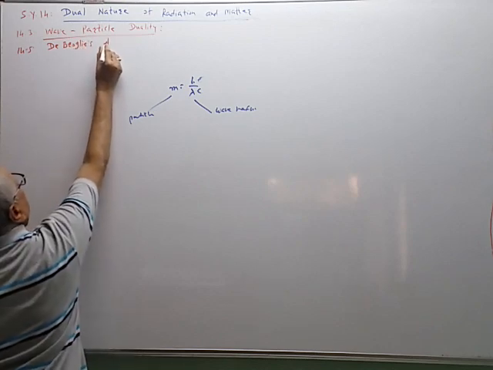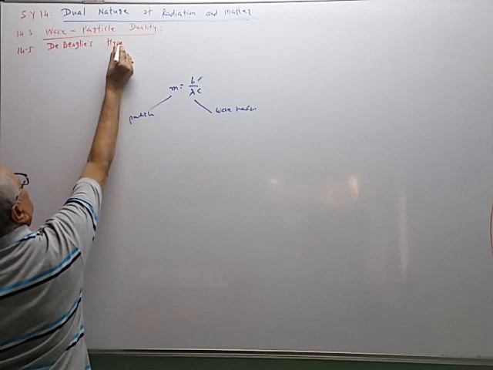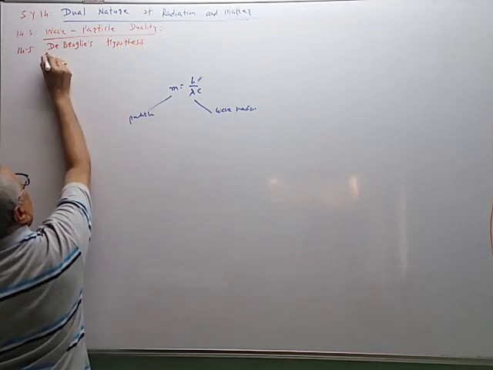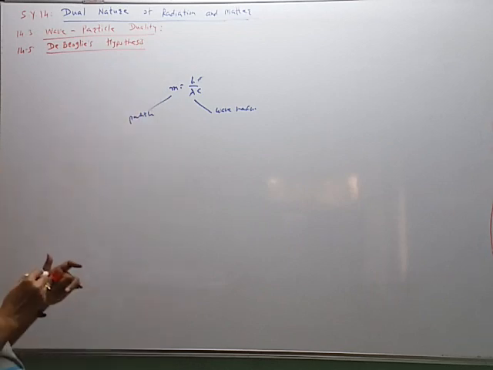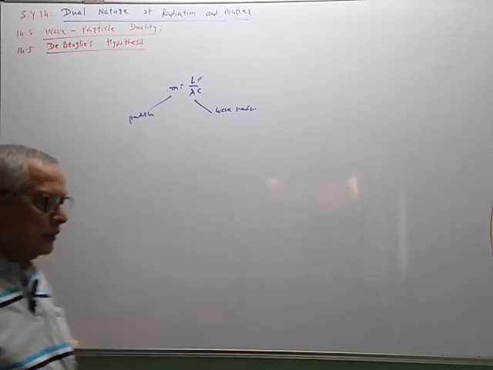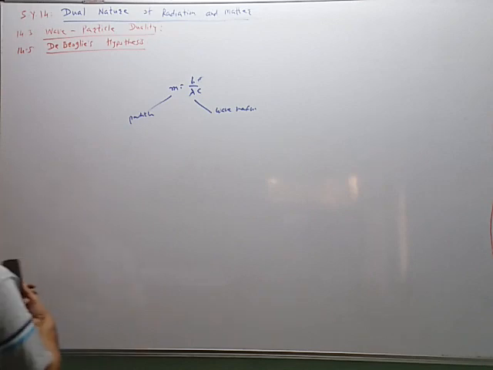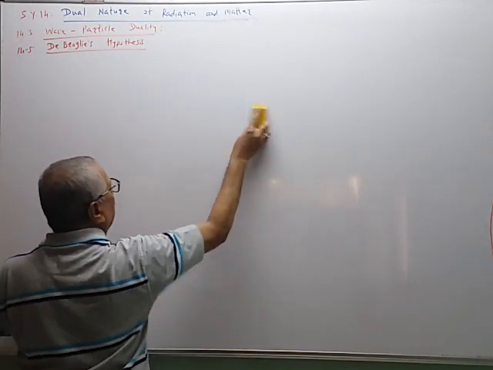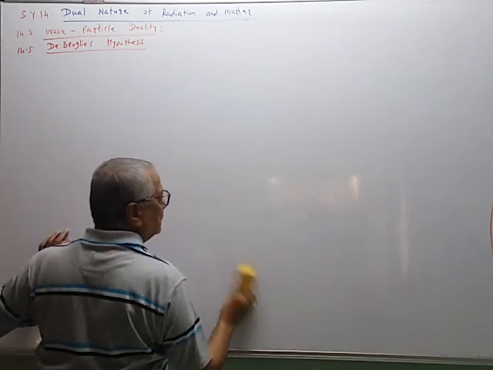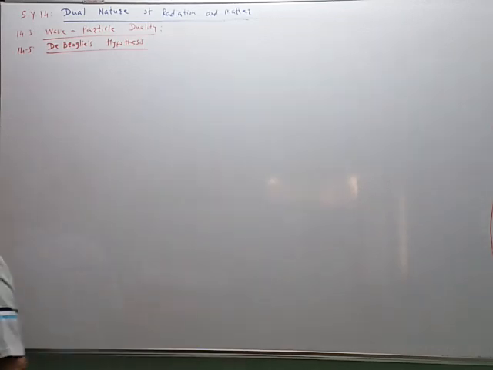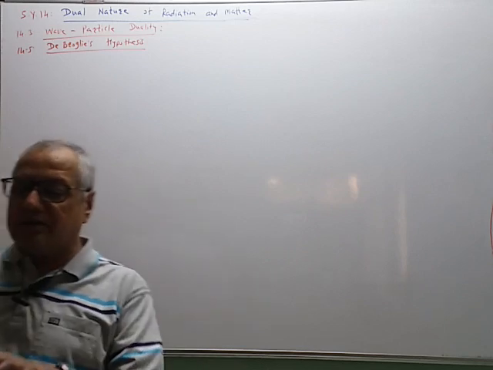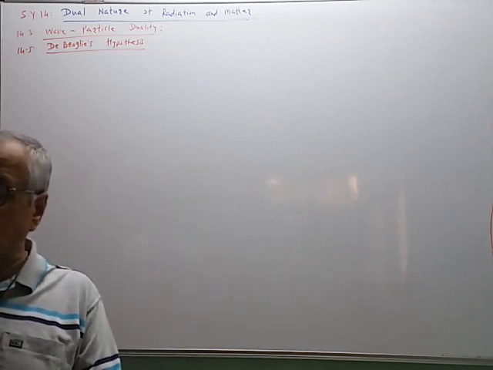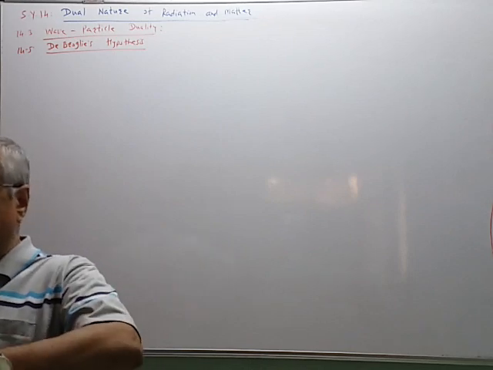De Broglie's hypothesis. It is related with the matter wave. So what is meant by matter wave, that we know. A wave associated or linked with the moving matter is called a matter wave. Now what are its properties? What is its wavelength? If it is a wave, then it will have a certain wavelength. So we have to see that part.